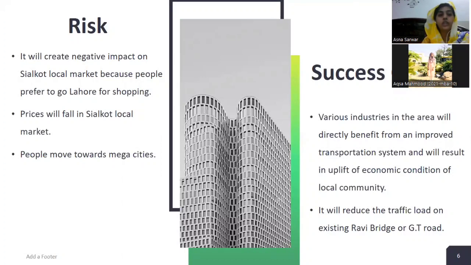Now move towards the risk. The risk we face in this project is that after the construction of the motorway, due to the short distance, people prefer to travel to Lahore for shopping, educational, and employment purposes. Due to this, the industrial sector and the local market of Sialkot face a serious problem. Now move towards the success criteria. The success criteria of this project is that it directly uplifts the economic condition and also uplifts the local community and reduces the traffic on the GT road.